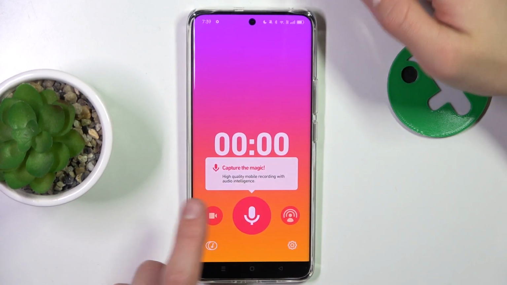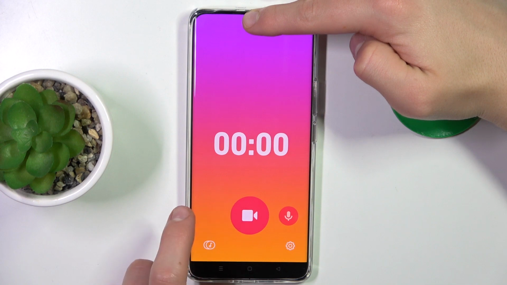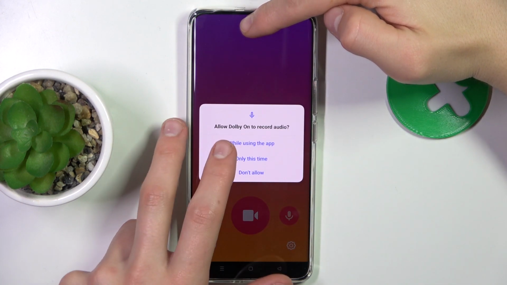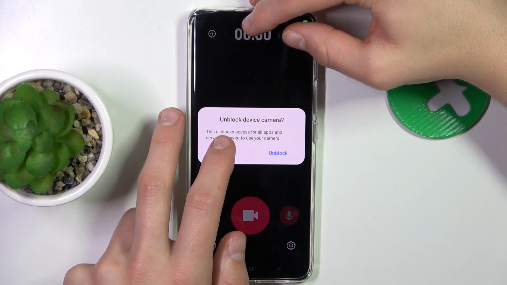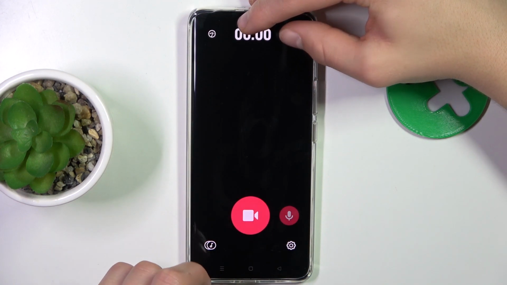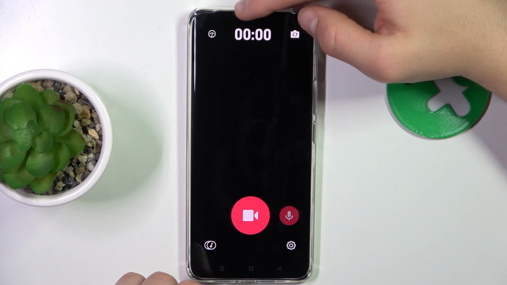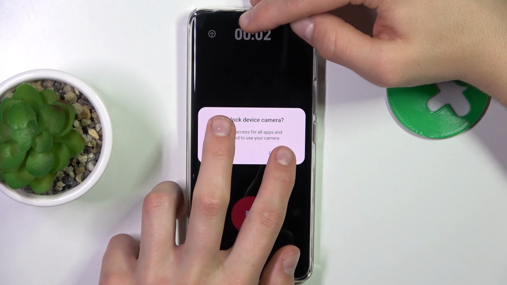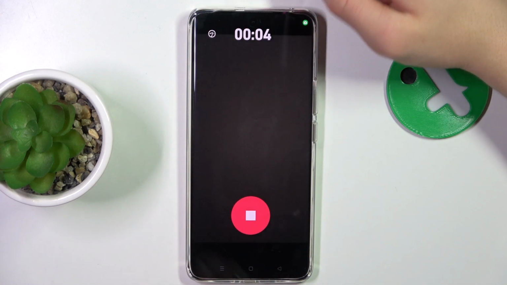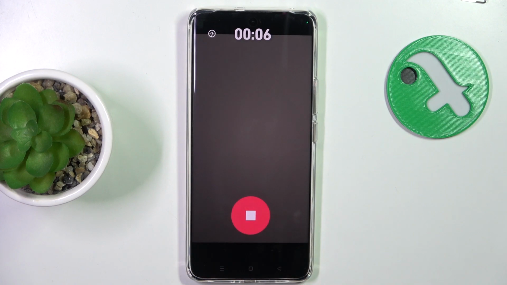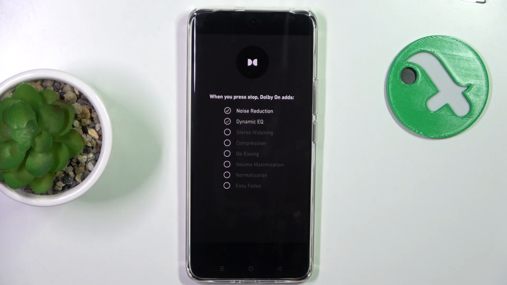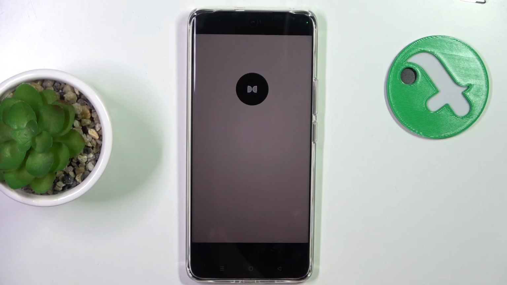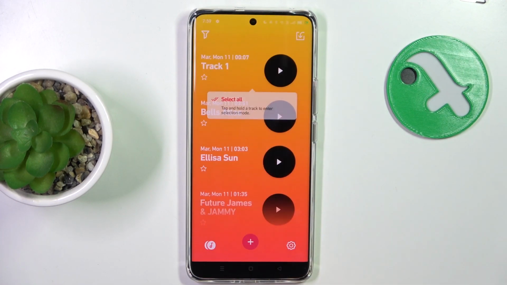Now go to the recording, record while using the app. Now let's rotate the camera. And let's maybe finish the recording now. Okay, got it. And now in the bottom left corner, you're going to click here.